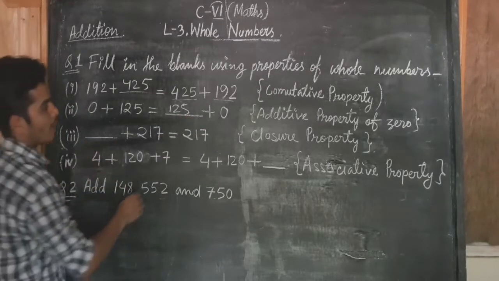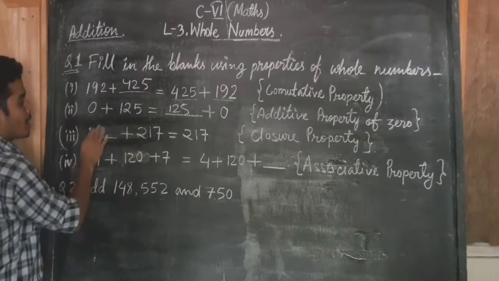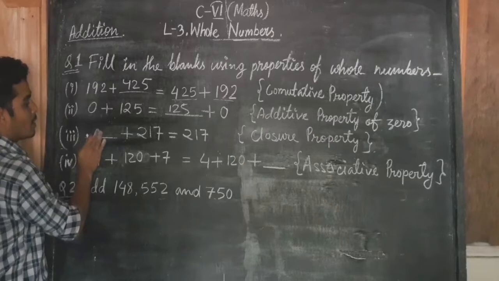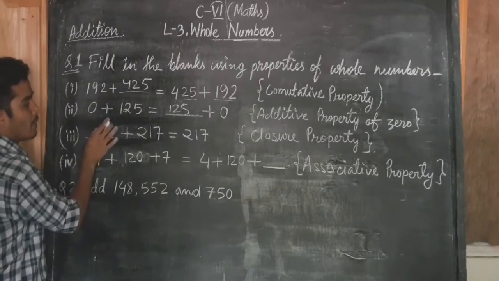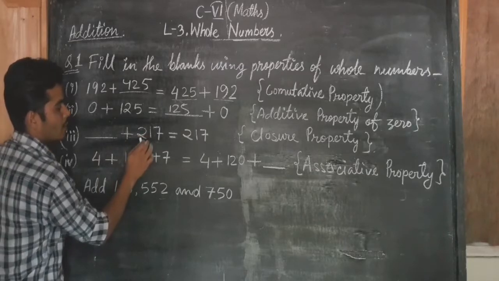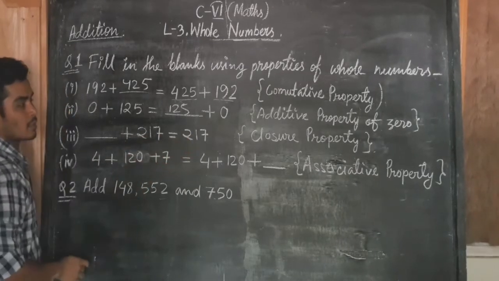And now look at this question. What should I put here to get this answer? What should I put here? When I add this number and this number, I will get the result, this number itself.